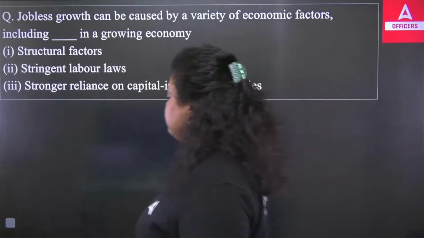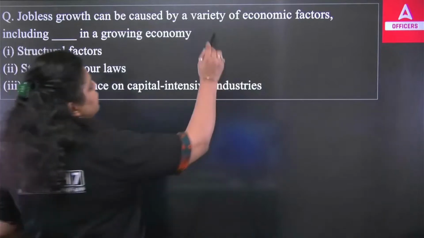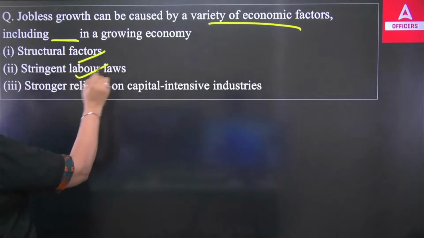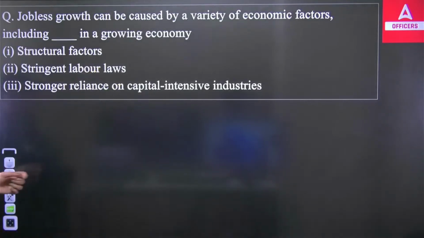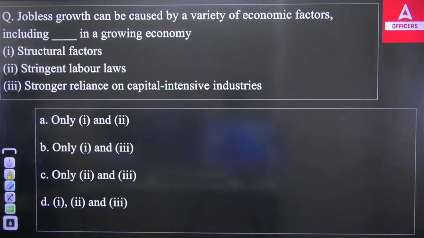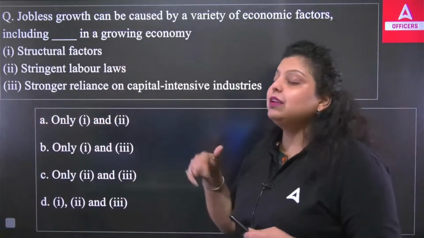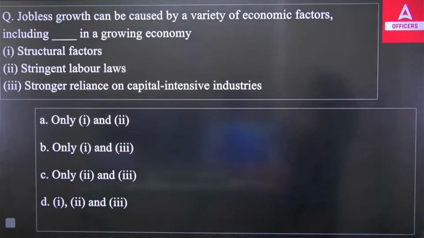Second, jobless growth can be caused by a variety of economic factors, including dash in a growing economy. Structural factors, stringent labor laws, stronger reliance on capital-intensive industries. So what do you think, which of the following is correct? So it's very obvious jobless growth is there, which are the factors because of which you are facing jobless growth. So jobless growth means production is increasing, GDP is increasing, but no positive change will be seen in the infrastructure, poverty, unemployment, etc. situations.